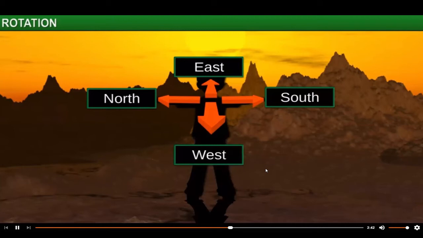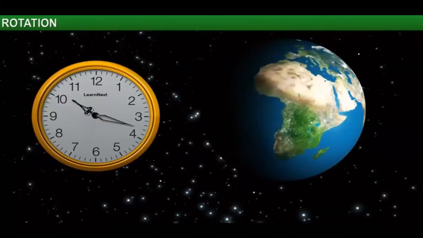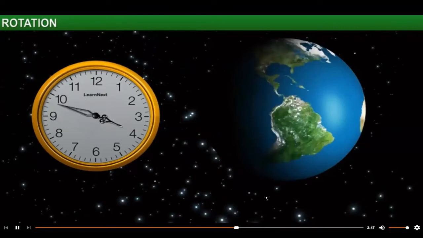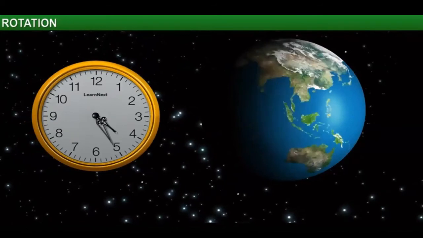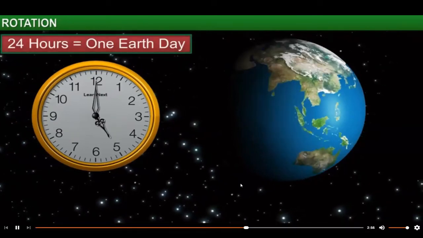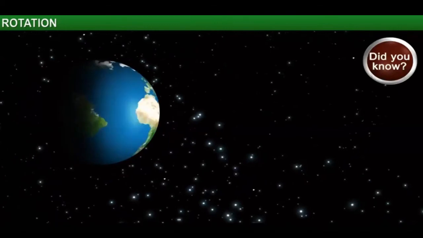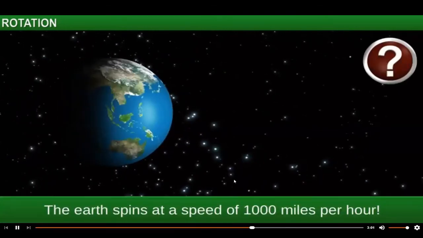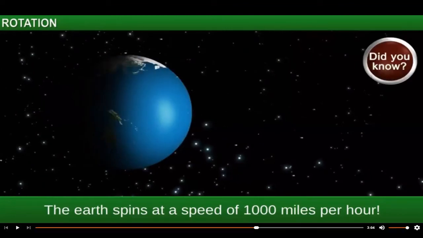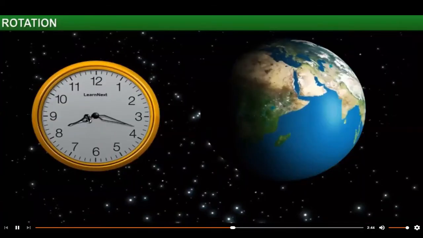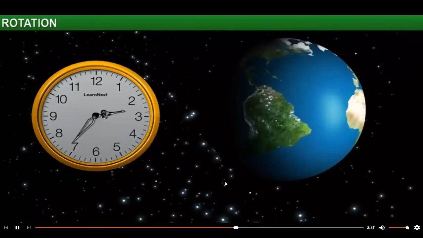Okay. The Earth takes 24 hours to complete one entire rotation. This duration is called 1 Earth day, or simply a day. 1 Earth day is 24 hours. Did you know that the Earth rotates or spins at a speed of 1,000 miles per hour? The Earth takes 24 hours to complete one entire rotation.